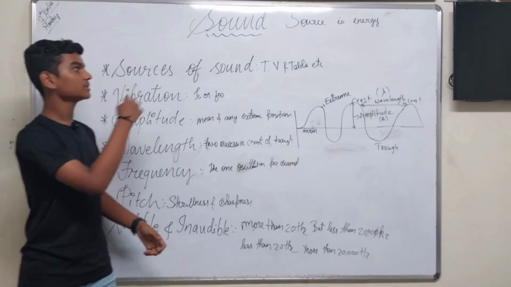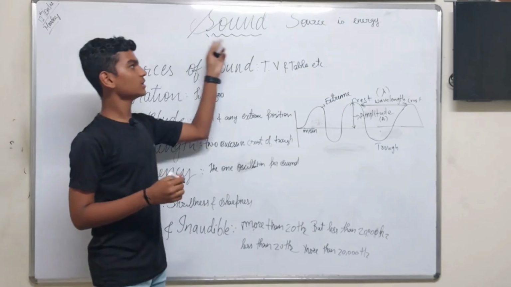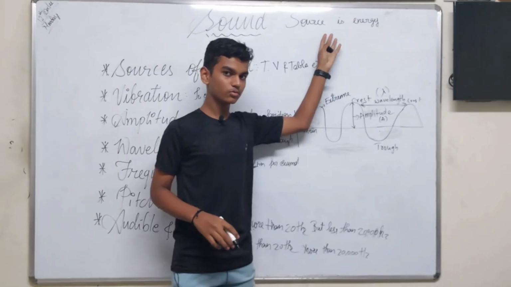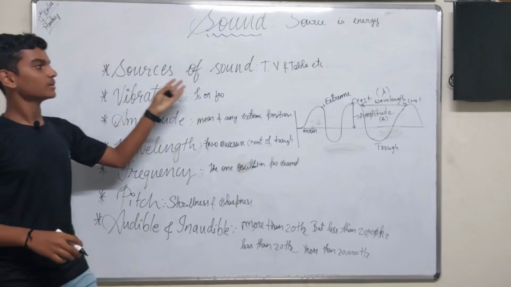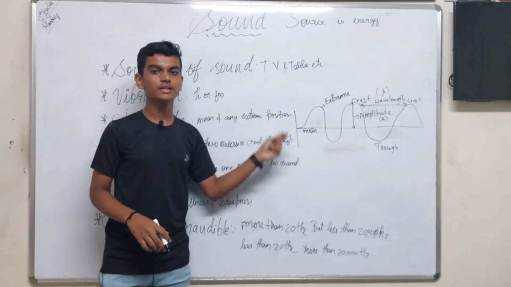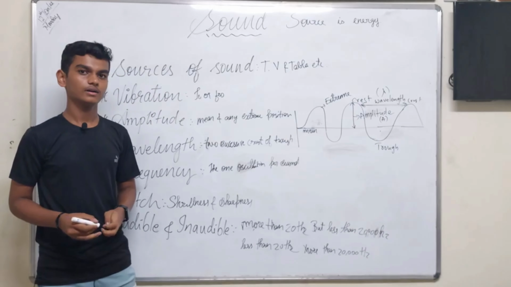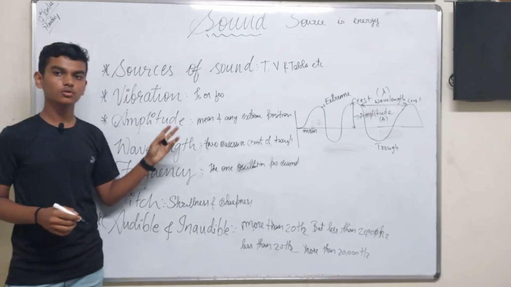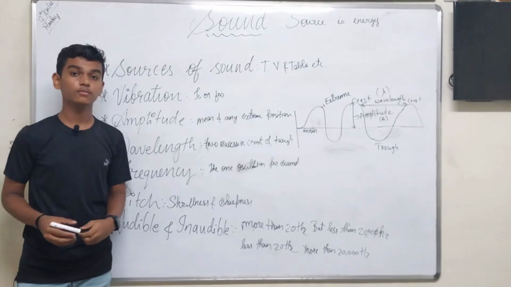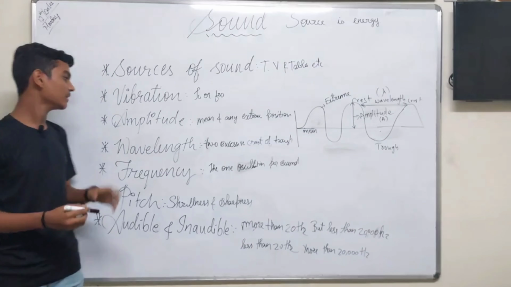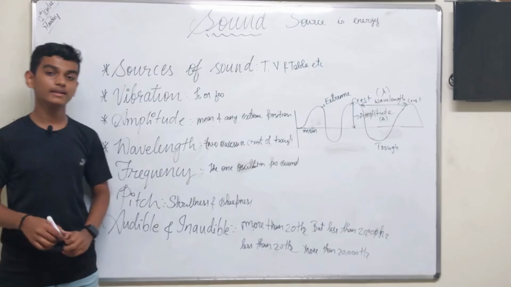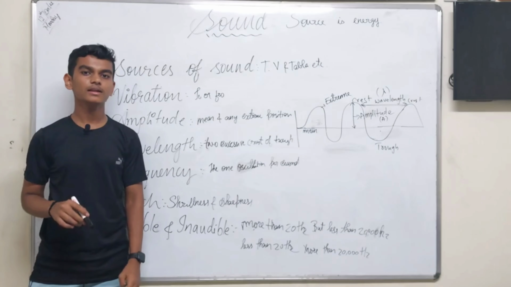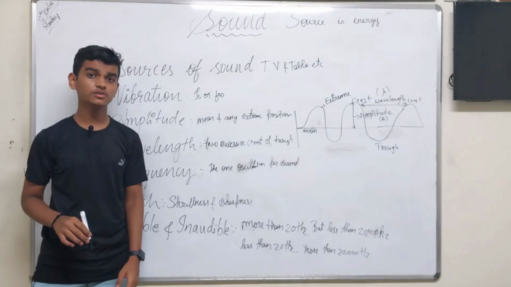Let us revise all the things we have learned. What is sound? Sound is a source of energy. Energy is the capacity to do work. Sources of sound: there are many sources of sound like TV, tabla, mobile phone, harmonium, etc. Vibration: the to or fro, or back and forth, motion of an object is called vibration. Amplitude: the distance between mean and any extreme position is called amplitude. Next, wavelength: the distance between any two successive crests or troughs is called wavelength.